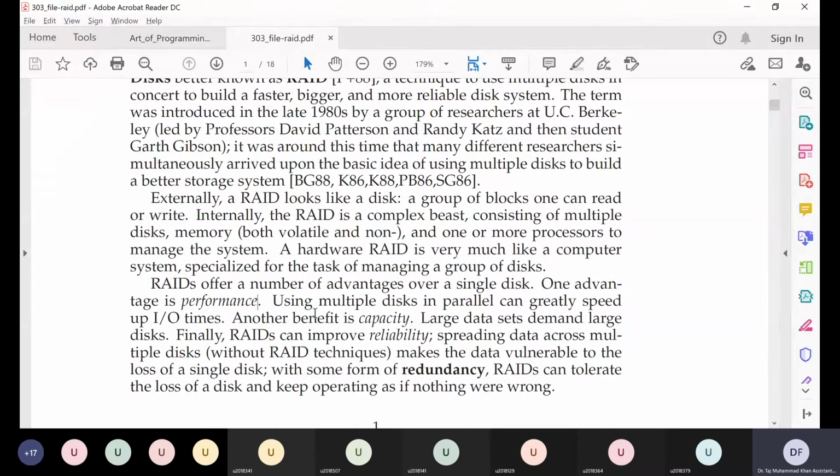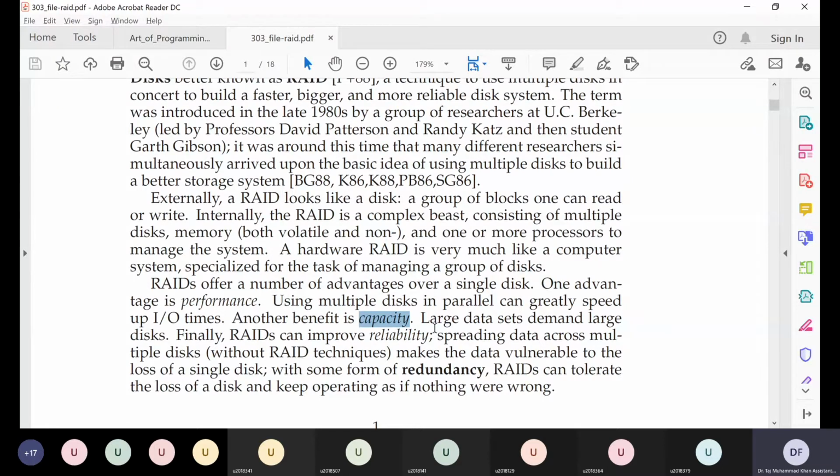And secondly, when we are using multiple hard disks, of course more hard disks mean more capacity. So we will basically improve our system in terms of capacity. Capacity here refers to how much data you can store on that system. Okay, so more hard disks mean you have more space to store data, so the capacity of the system also increases.